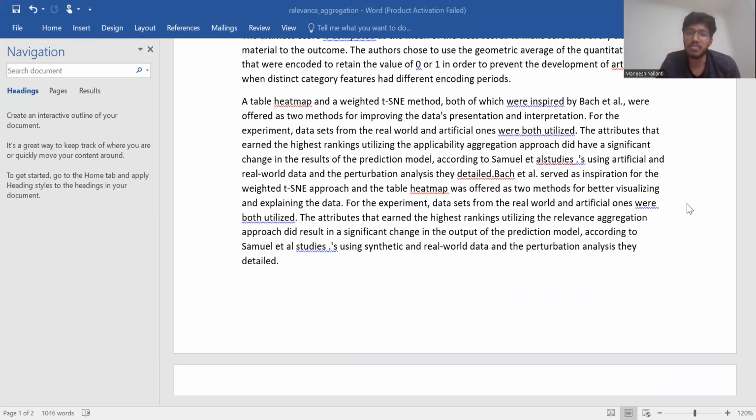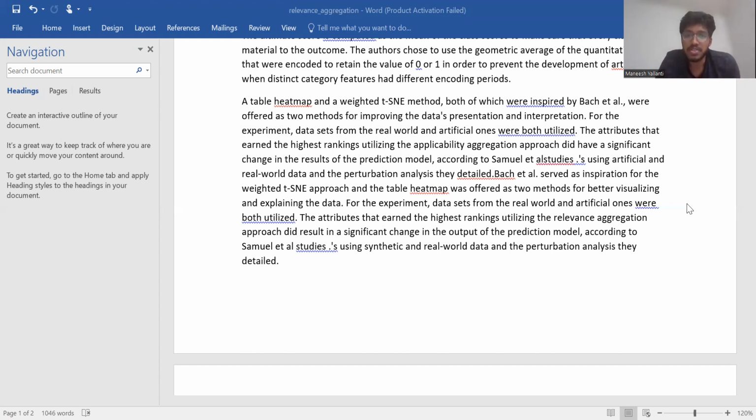For the experiment, datasets from the real world and artificial ones were both utilized. The attributes that earned the highest rankings utilizing the relevance aggregation approach did have a significant change in the results of the prediction model. According to Samuel et al. studies, using artificial and real-world data and the perturbation analysis they detailed, the weighted TSNE approach and the table heat map were offered as two methods for better visualizing and explaining the data.